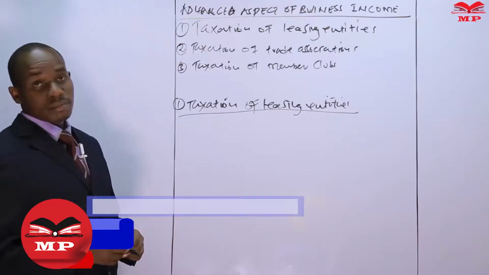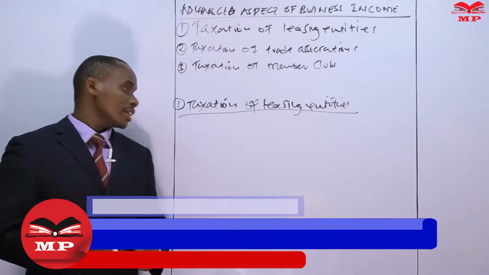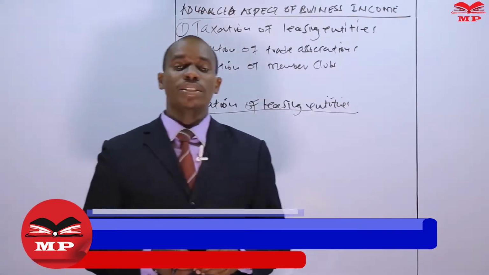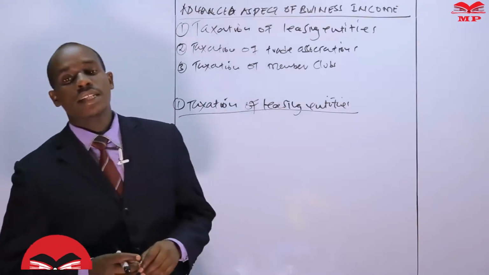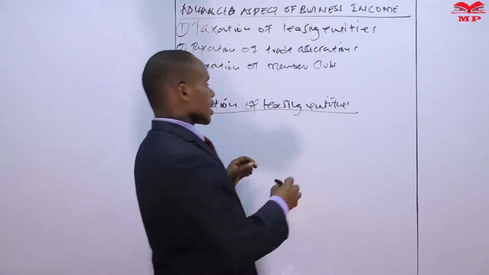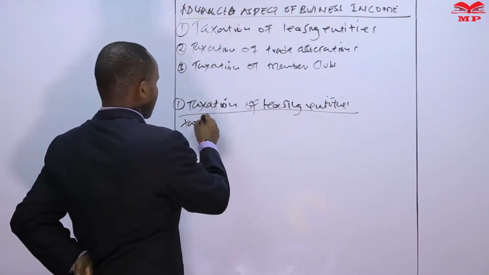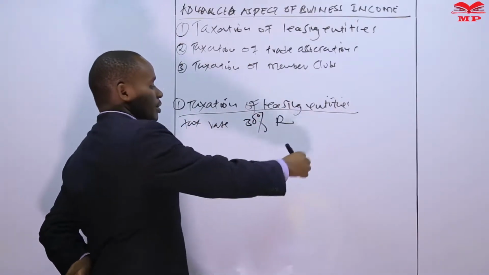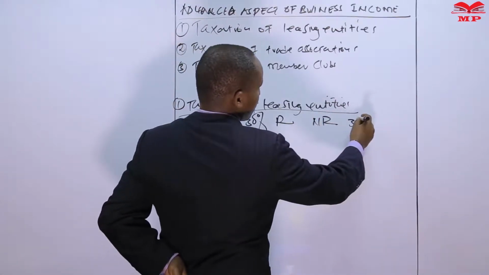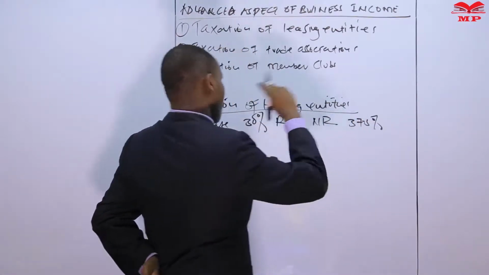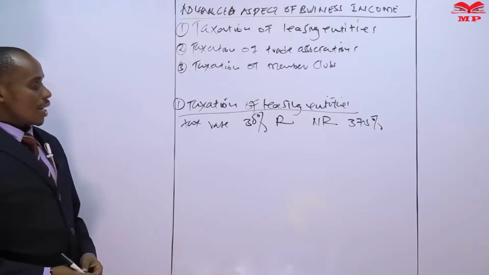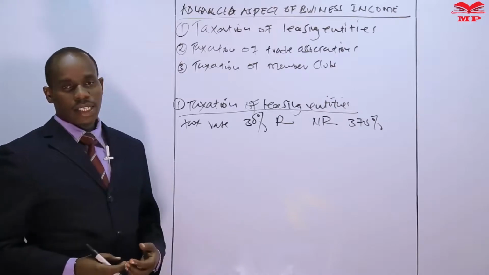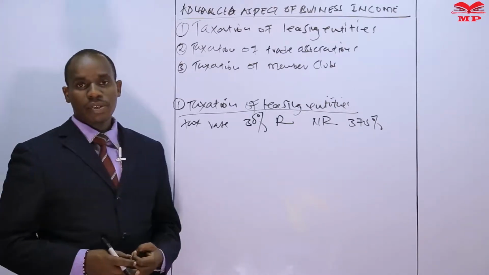According to our Income Tax Act, leasing entities are taxable, and they are taxable at the corporate tax rate prevailing in the year of income, that is 30% for resident companies, and 37.5% for non-resident companies.